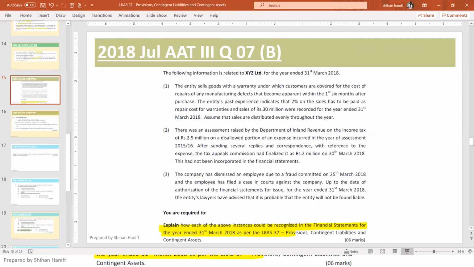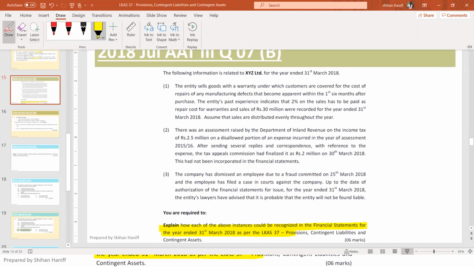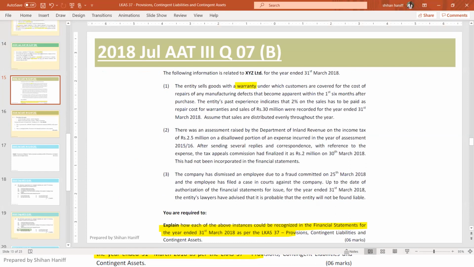First one is the entity sells goods with warranty, under which customers are covered for the cost of repairs of any manufacturing defects that become apparent within the first 6 months after purchase. The entity's past experience indicates that 2% of sales has to be paid as repair cost for warranties, and sales of 30 million were recorded for the year ended 31st March 2018. Assume that sales are distributed evenly throughout the year.